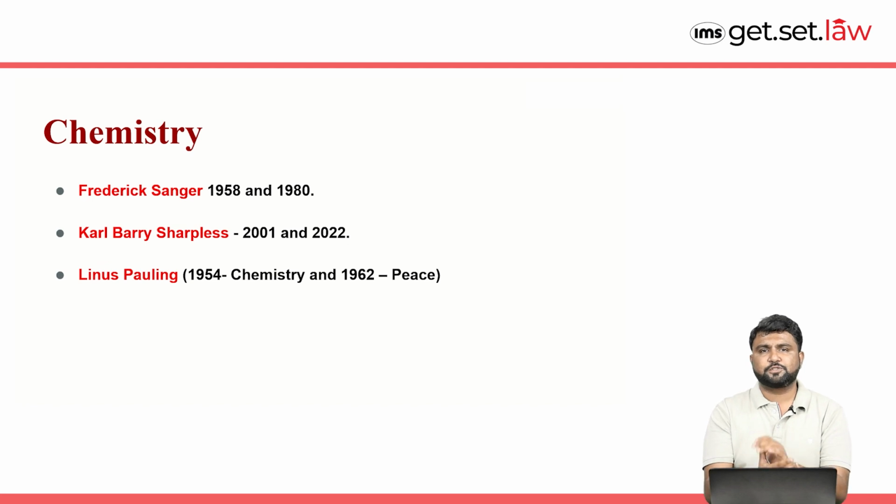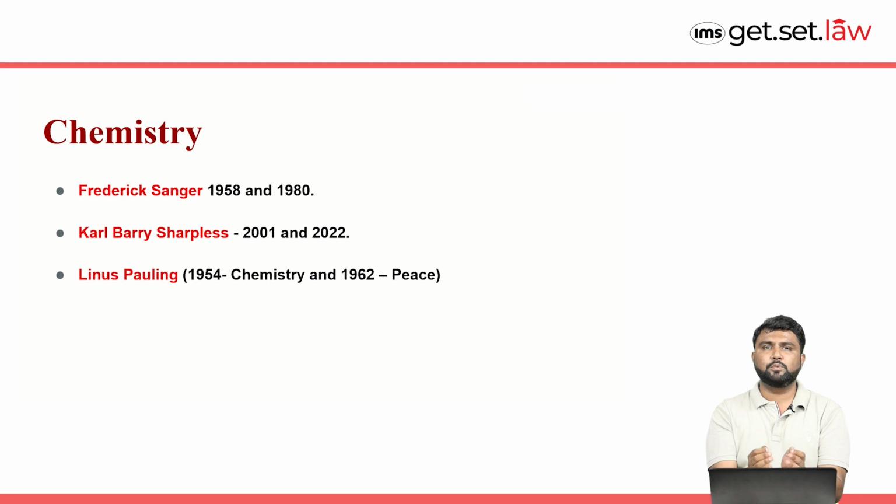Whenever you are studying from your exam perspective, these are the list of few people who have received a Nobel Prize twice. This kind of question they can ask you in your exams. So do remember the names. The first name is Frederick Sanger. He received in 1958 as well as in 1980. And the second name over here is Carl Barry Sharpless. He received in 2001 and 2022.